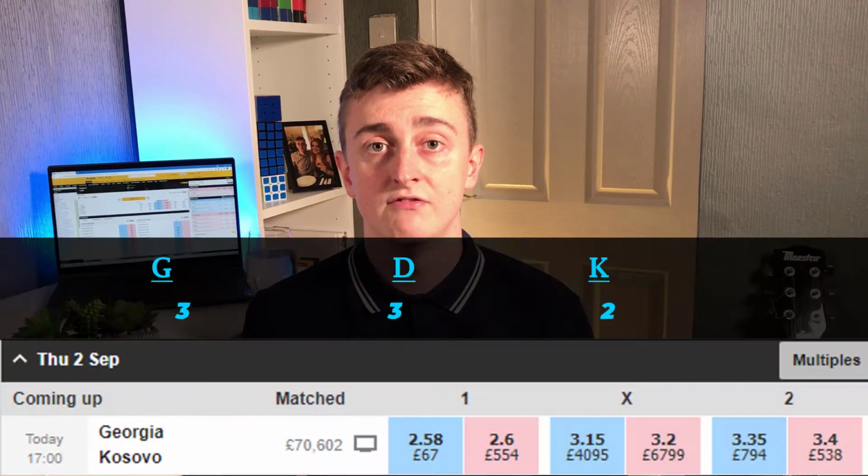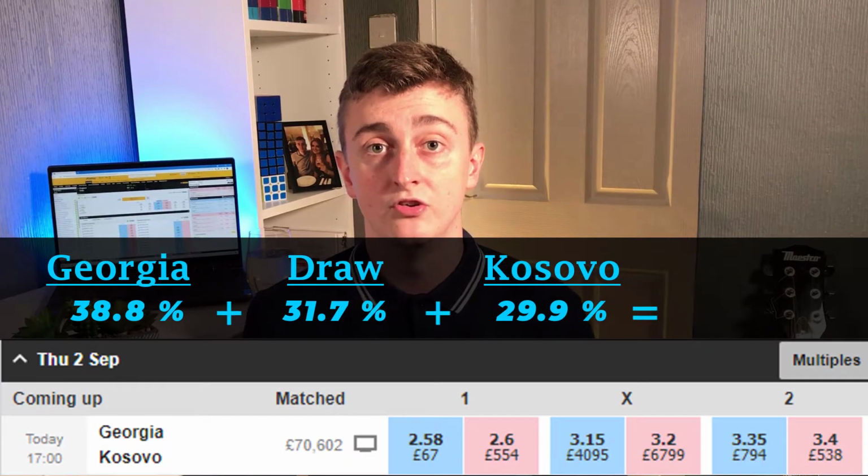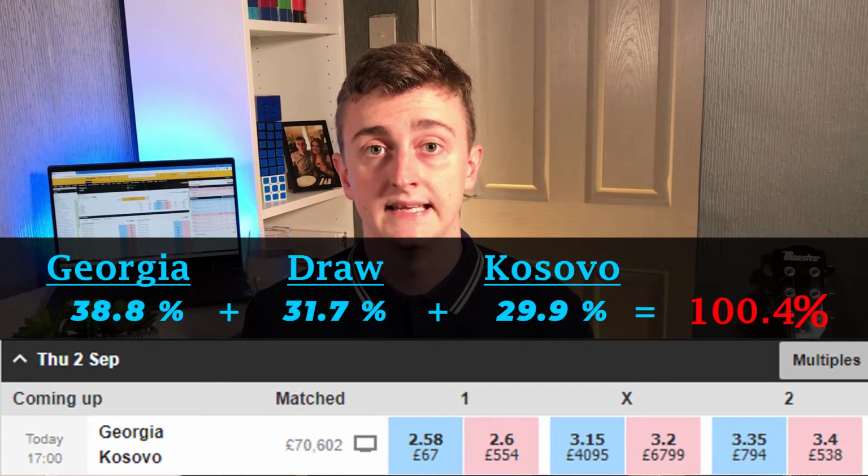When you look at the same game on a betting exchange and do the same thing with the odds and convert them to percentages, you see that the book value is only just slightly over 100%. This means that the odds on a betting exchange are much better, as they are a much truer reflection of reality. A lower book value equals better valued odds, which means more money that you can make when placing bets.